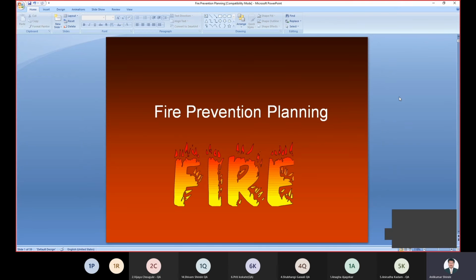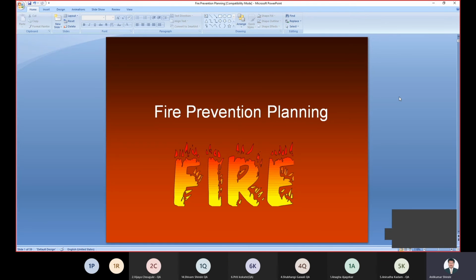Today we start with how to prevent fire and what different planning is required for preventing fires. As you know, we have seen how fire is possible and what the different sources are that cause fire. So let us see how to prevent fire and what different planning is required.